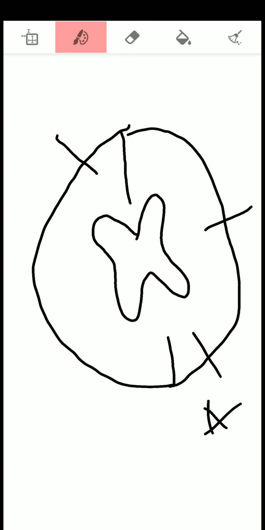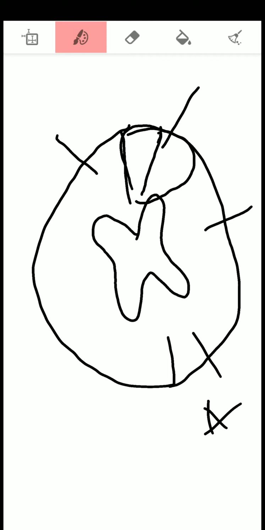Now this posterior white column, here at the center there is a posterior median sulcus, and here there is a posterior intermediate sulcus. In case of cervical and upper thoracic segments of spinal cord, this posterior white column is divided by this posterior intermediate sulcus into two portions.